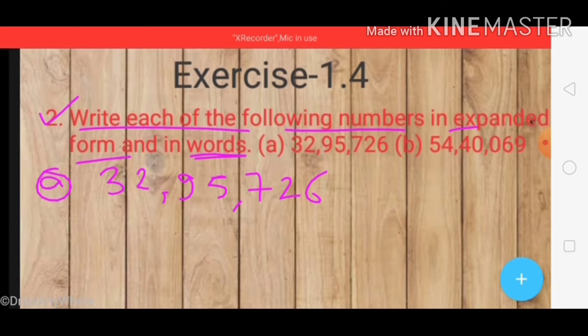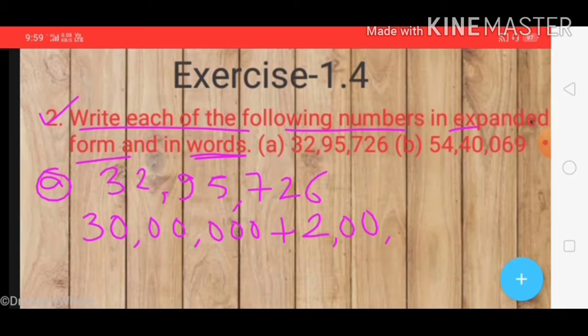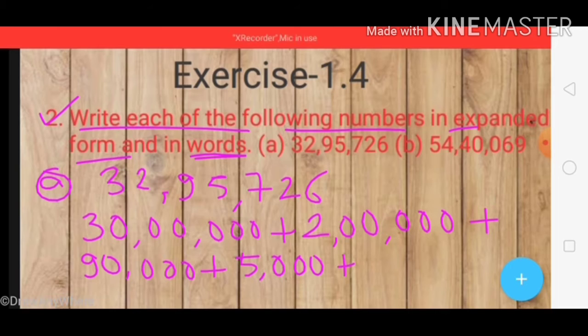Firstly, if I am writing it in expanded form, this will be 30,00,000 plus 2,00,000 plus 90,000 plus 5, after 5 look, as many digits as there are, that many zeros, plus 700 plus 20 and plus 6. So this is the expanded form.